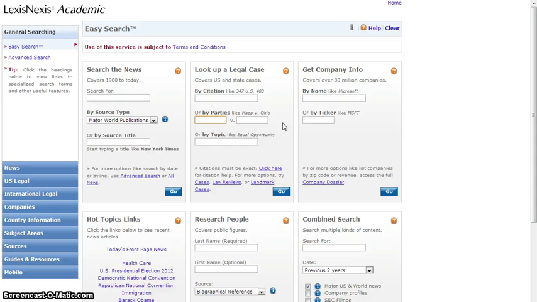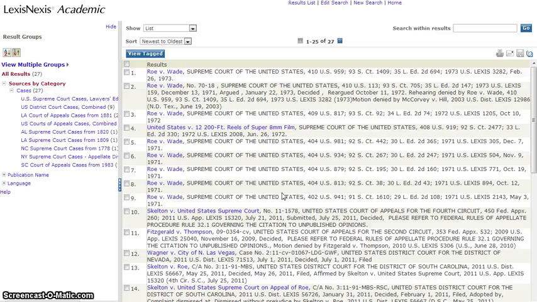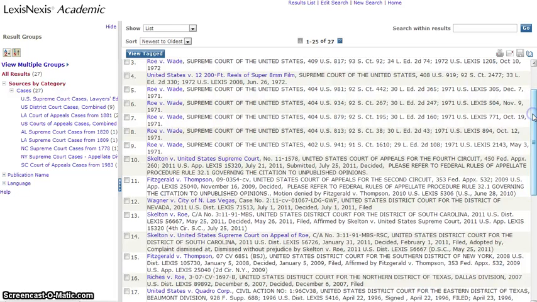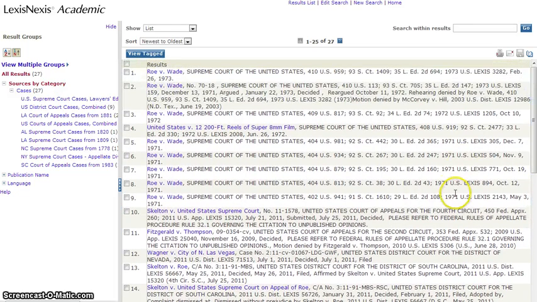So let's try searching Roe versus Wade. Here we have all of the information from the Supreme Court about this court case. And you'll notice all of these dates are after 1970.